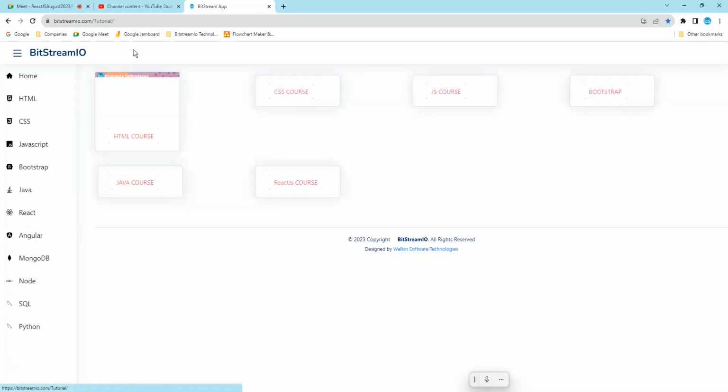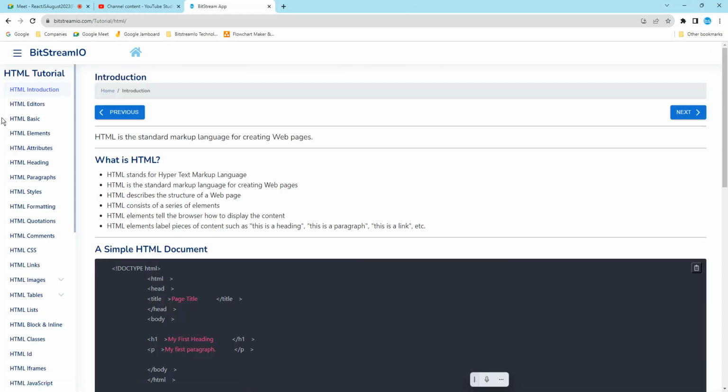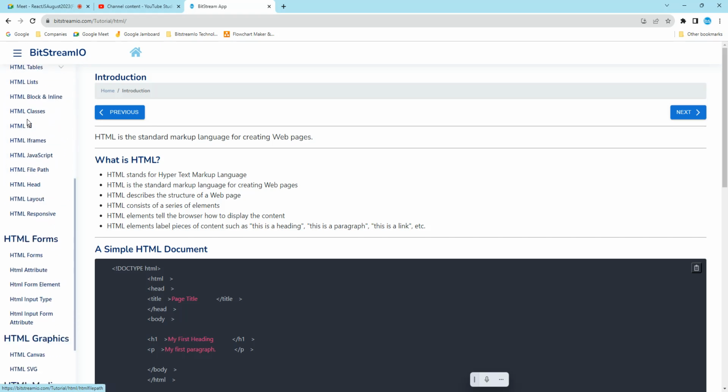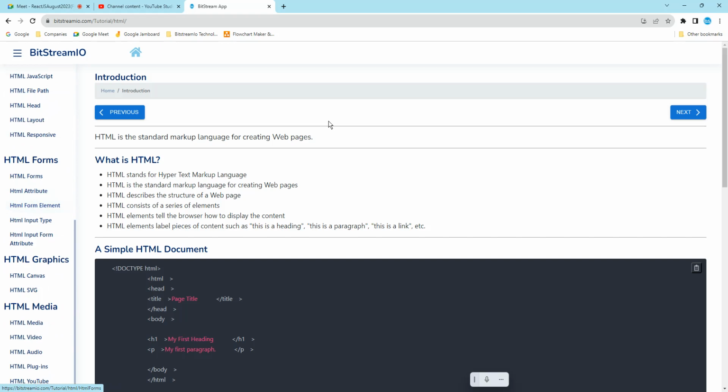So how to do the recap? You just have to go through: what is HTML? HTML is HyperText Markup Language. What all the editors are there? We have HTML editors. What are the basics? What is an element? What is an attribute? What is a heading? Like that you have to go through 15 topics one day, 15 topics the next day. Within 2 days you will finish the recap.